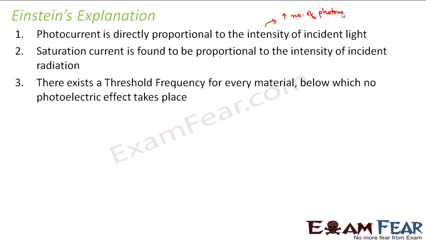There exists a threshold frequency for every metal below which no photoelectric effect takes place. Now let us look at Einstein's equation. What was Einstein's equation? It was h nu is equal to phi naught plus K max, right? Under what condition will the photoelectric effect take place? What is the condition we just discussed in the previous slide? It can take place only when h nu is greater than the work function.